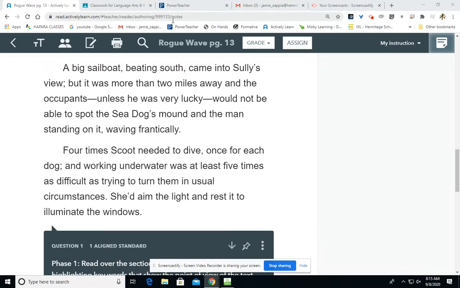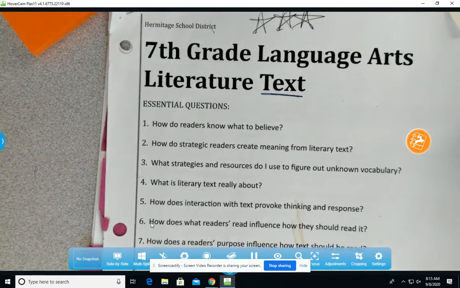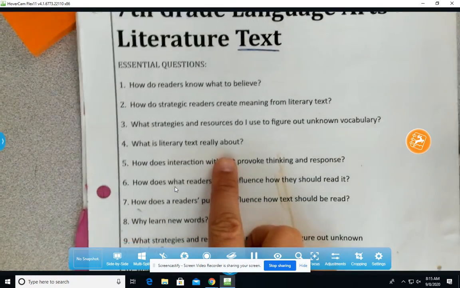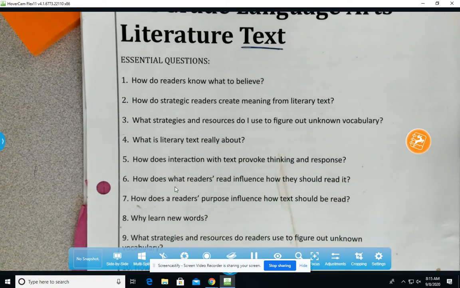Hello, ladies and gentlemen. For today's video, we're going to get started in looking at the following essential questions for literature. Number 4, what is literary text really about? And number 5, how does interaction with text provoke thinking and response?